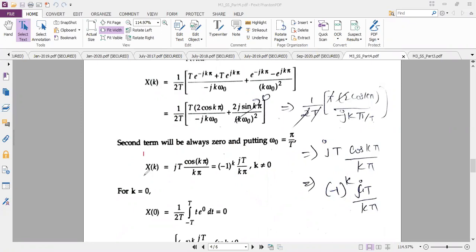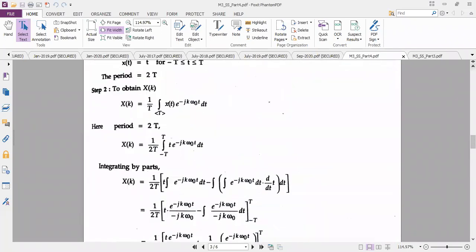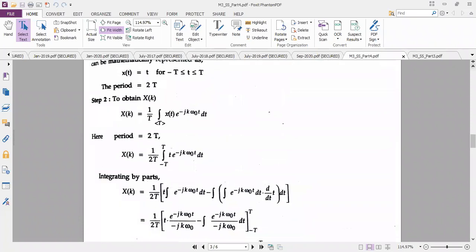So write down this answer properly. X of k is minus 1 power k jt divided by k pi when k is not equal to 0. And you can ask me, ma'am, when k is equal to 0, what will be the solution? Like in the previous problem, yesterday, I solved the k equal to 0 condition also. Where do I have to apply the 0 condition? In the very first formula you have written, here itself you have to substitute k equal to 0.